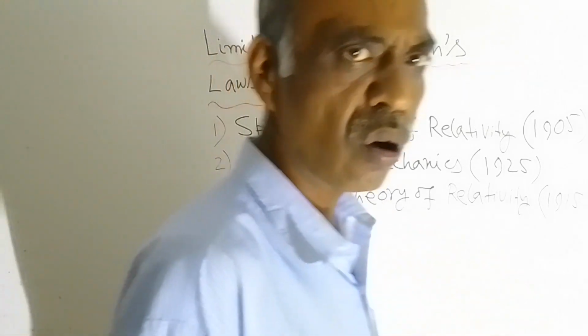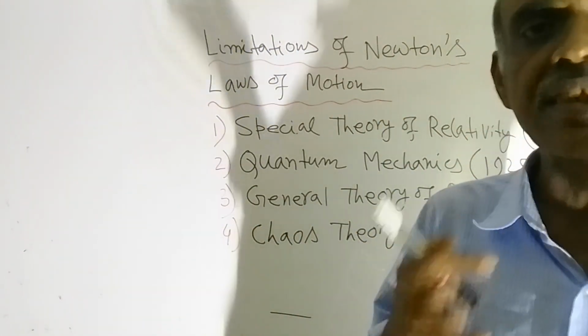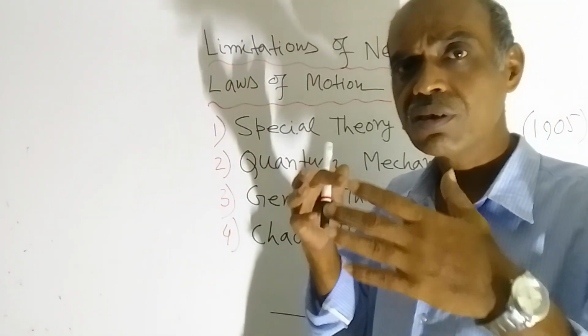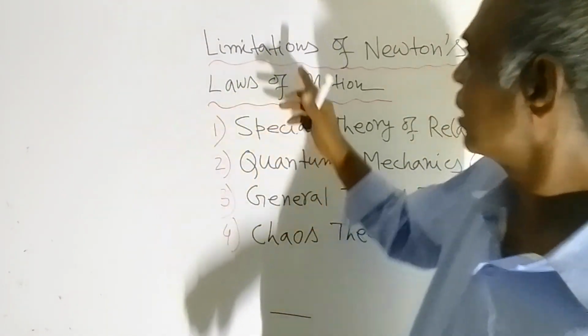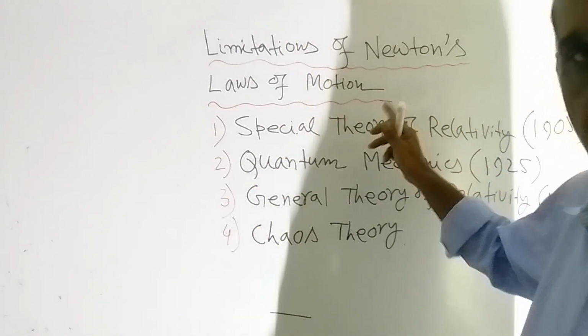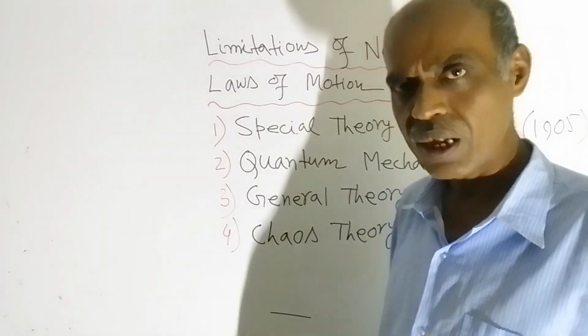Where gravity is low, in that case, the general theory of relativity reduces to what? Newton's laws of gravitation. Here, in the heading I have written only Newton's laws of motion. One more thing should be added here, that is Newton's law of gravitation.